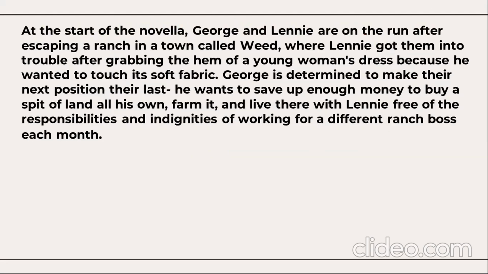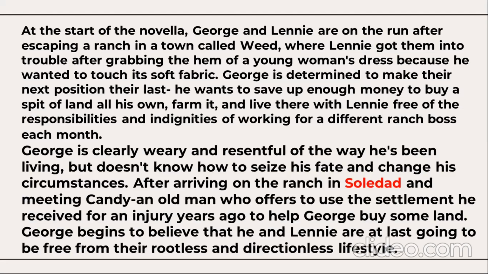At the start of the novella, George and Lennie are on the run after escaping a ranch in a town called Weed, where Lennie got them into trouble after grabbing the hem of a young woman's dress because he wanted to touch its soft fabric. George is determined to make the next position their last. He wants to save up enough money to buy a spit of land all his own, farm it, and live there with Lennie, free of the responsibilities and indignities of working for a different ranch boss each month.